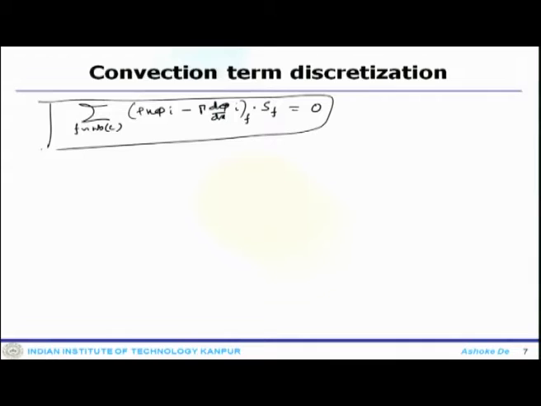Previously, when we did the diffusion term, only we had this term. Now, you have the convection term in addition to the diffusion term.